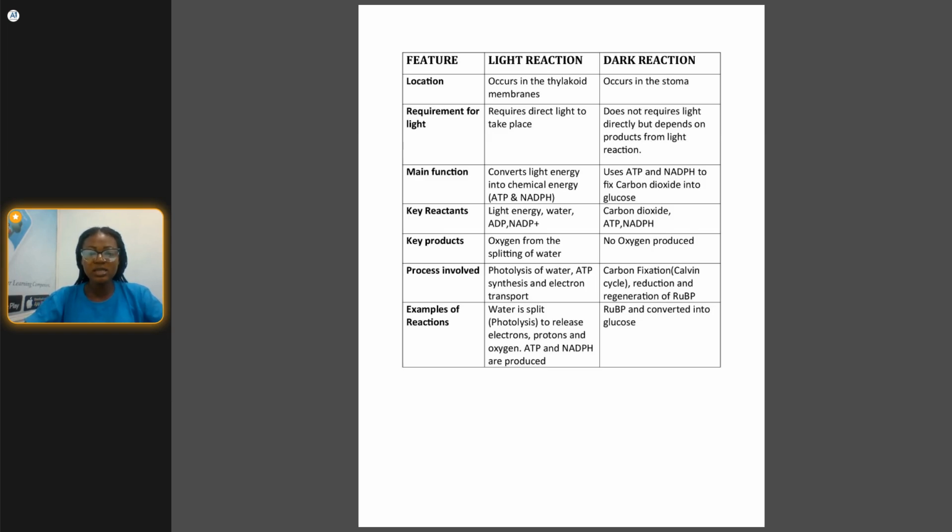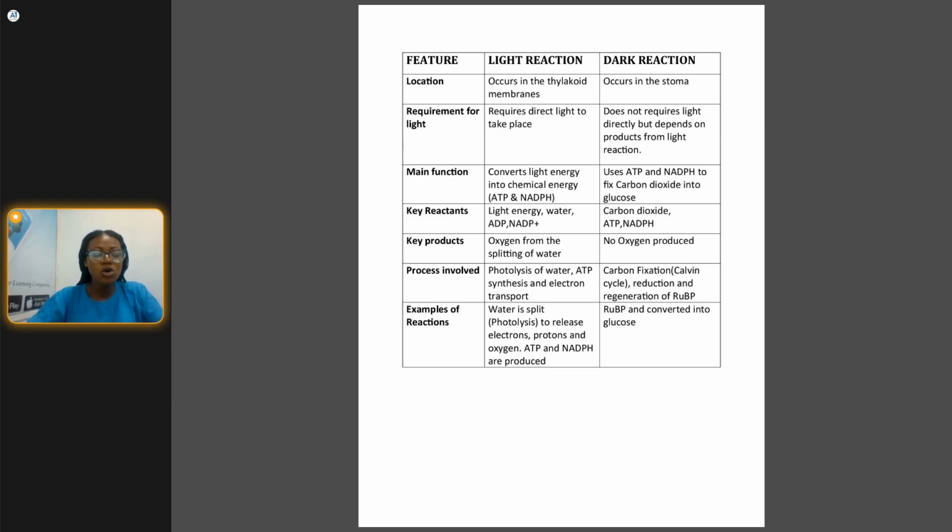Before we move to the dark reaction and the light reaction, we want to look into what we call photosynthesis. What do we mean by photosynthesis? Photosynthesis is a process whereby the plant can manufacture its own food by itself. Chemosynthesis is the opposite. They can manufacture their own food and convert it to chemical energy, but they don't need sunlight. It is in the absence of sunlight that chemosynthesis works.